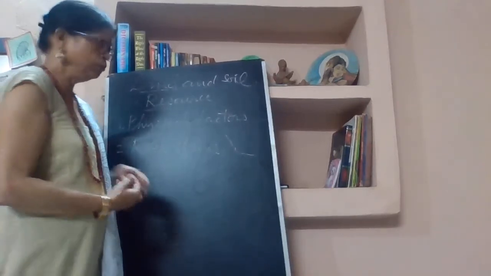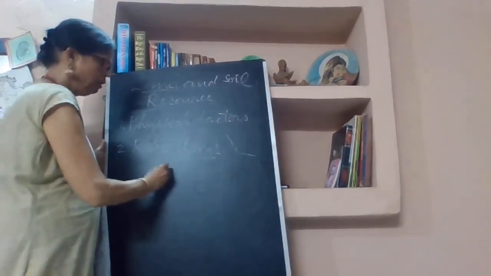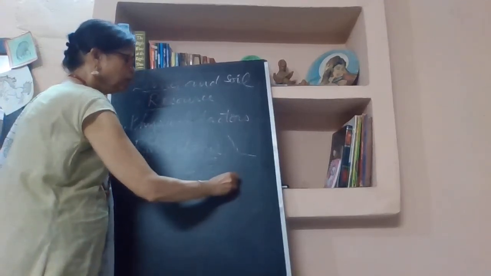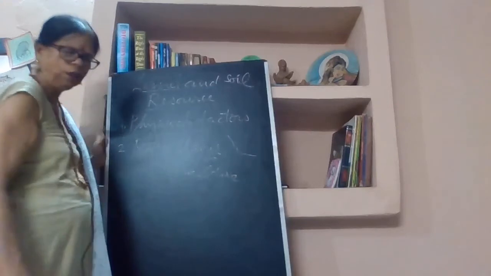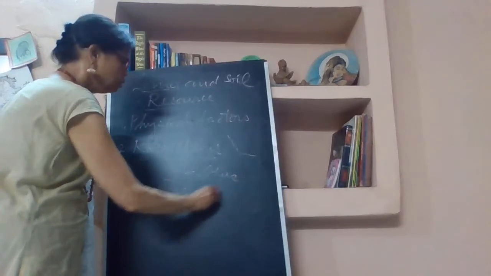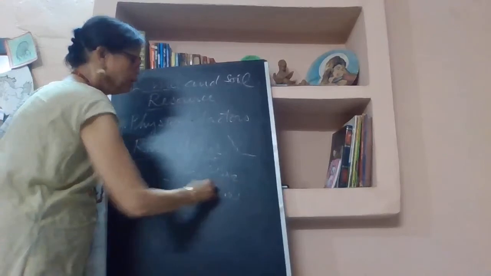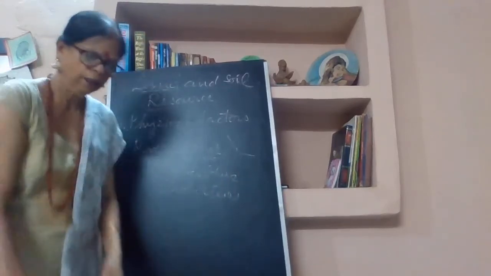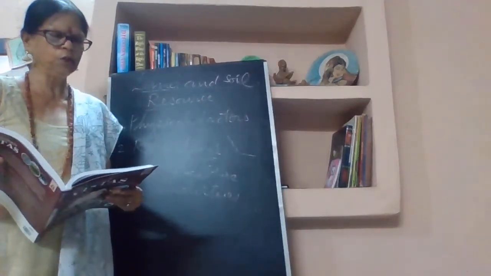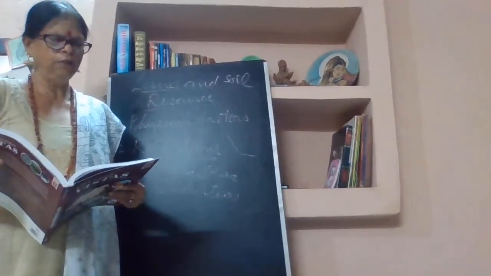So whatever we find here, number one, they are used for agriculture, for industrial use. Industries are set up here, and apart from that, they are used for the cultivation of crops, and they are very thickly populated.